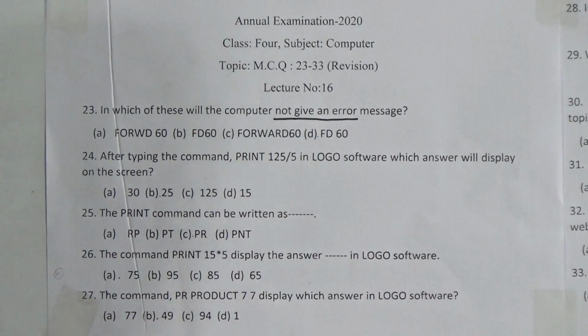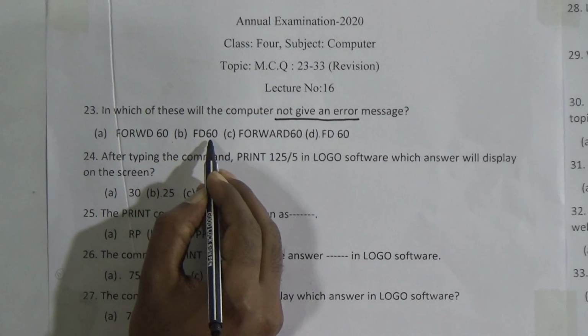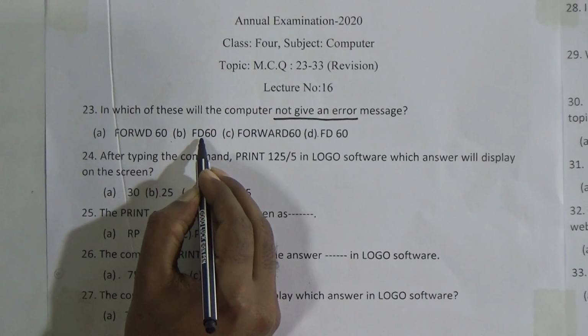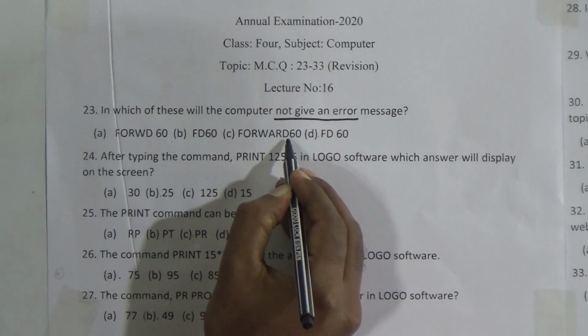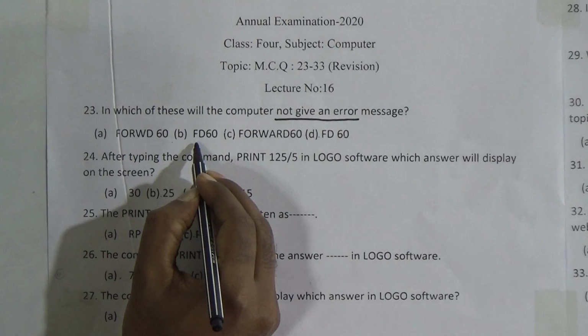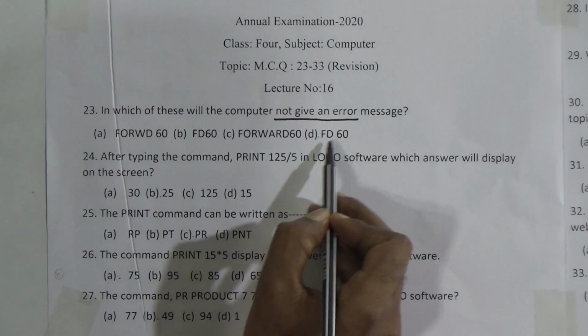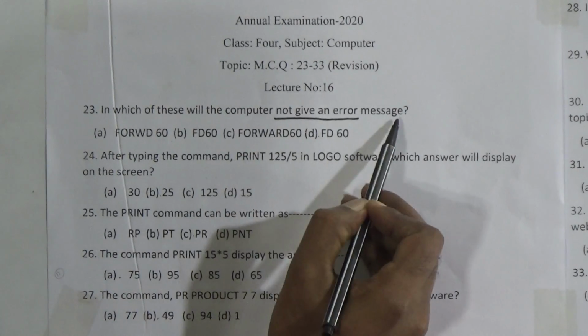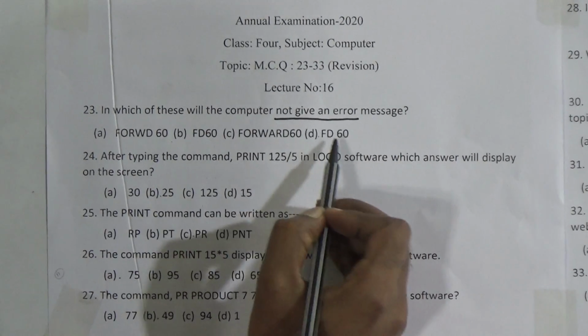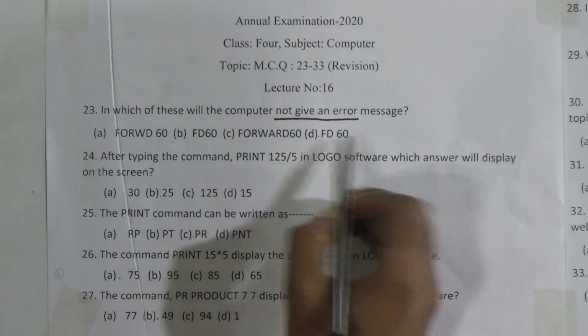FD without a space is a mistake, and forward 60 is also a mistake because there will be a little space. This one is an error, this one is also an error, but this one is okay. FD space 60 will not give an error message. Option number D is the appropriate answer.